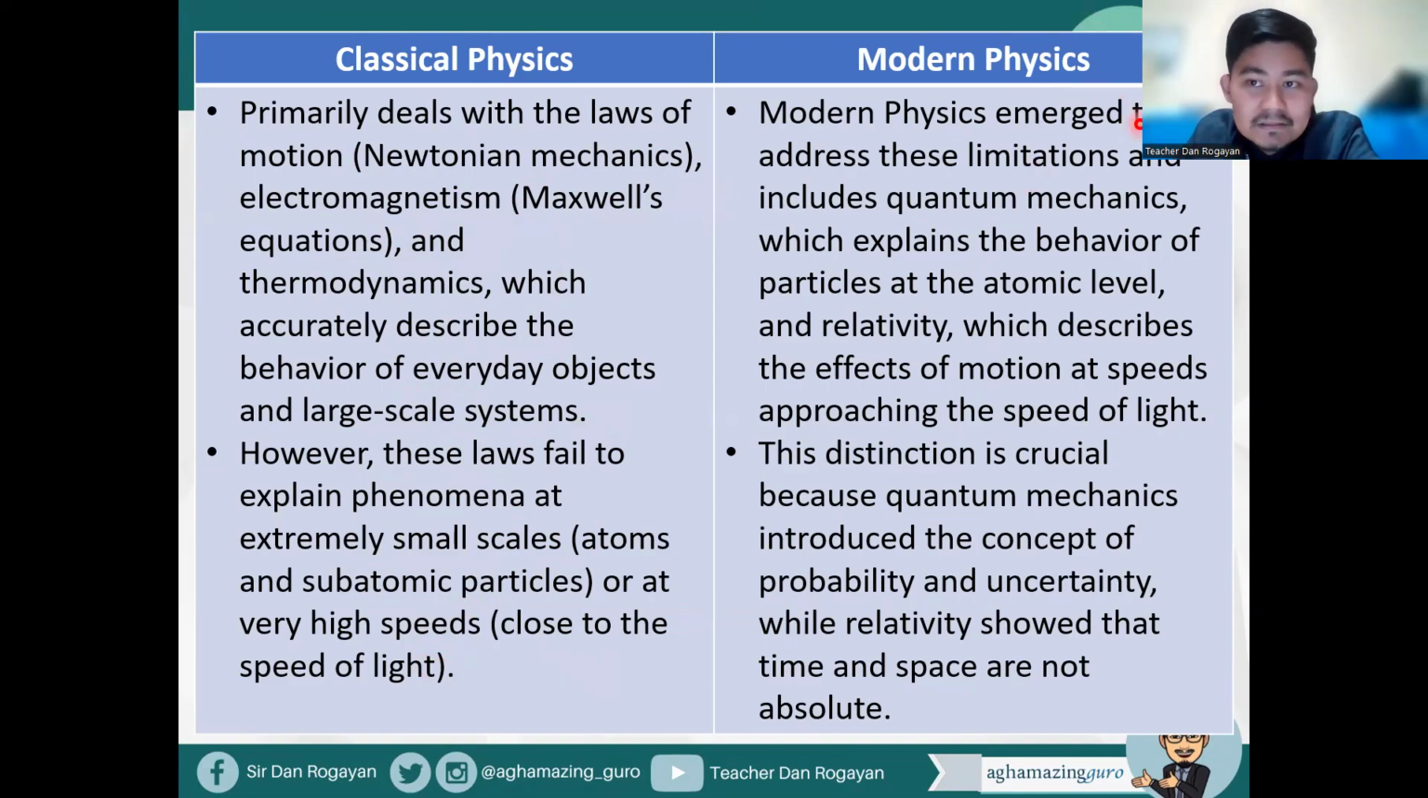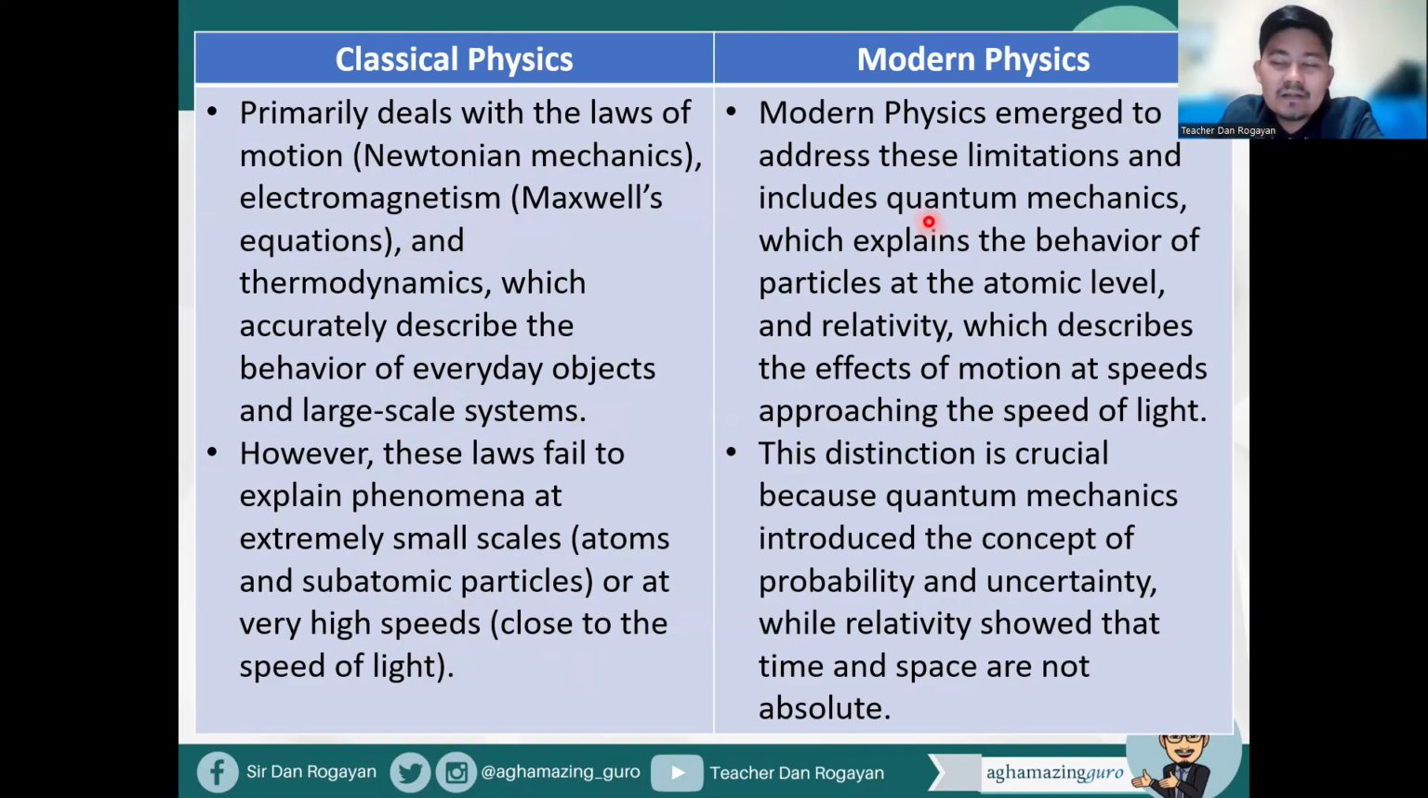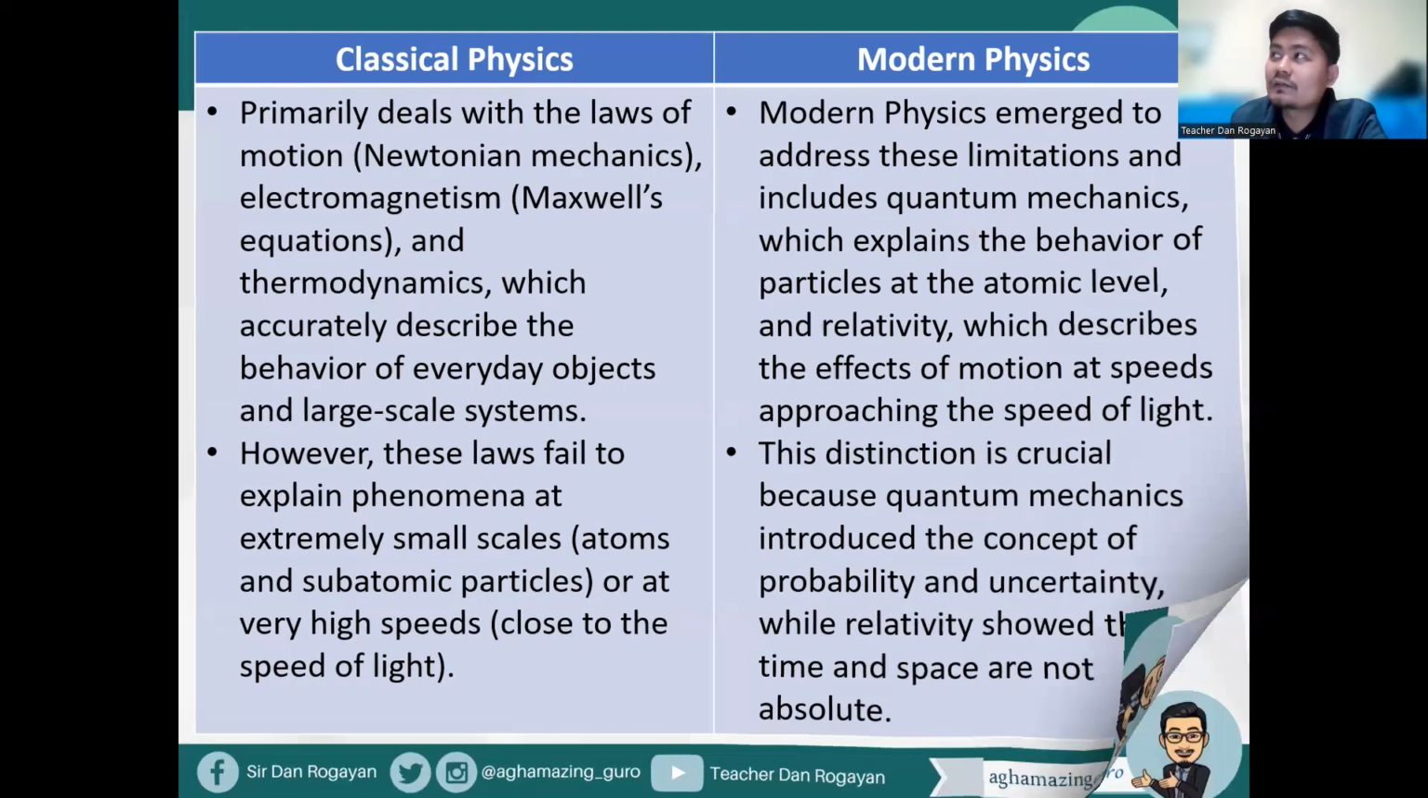Hence, we have modern physics, which emerged to address these limitations and includes quantum mechanics, which explains the behavior of particles at the atomic level. So, and relativity as well, which describes the effects of motion at speeds approaching the speed of light. Moreover, this distinction is crucial because quantum mechanics introduced the concept of probability and uncertainty, while relativity showed that time and space are not absolute. All right, so that's classical versus modern physics.